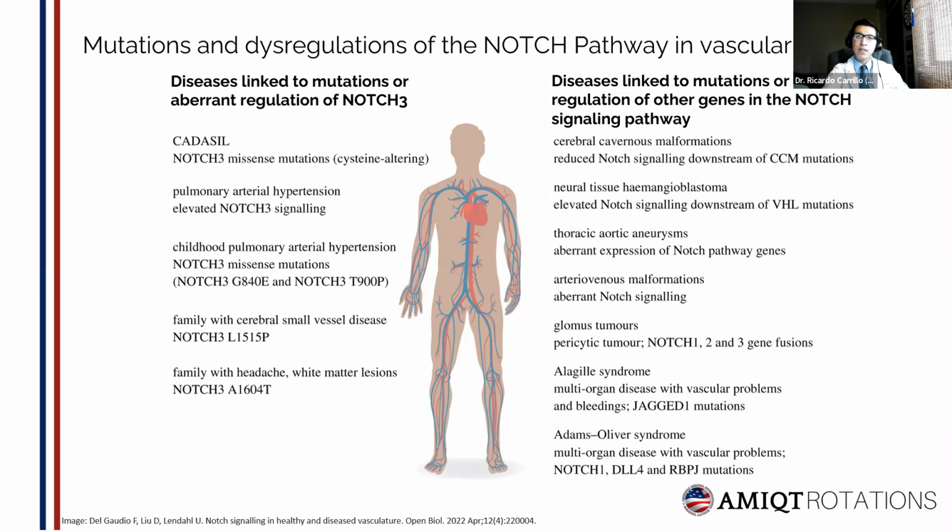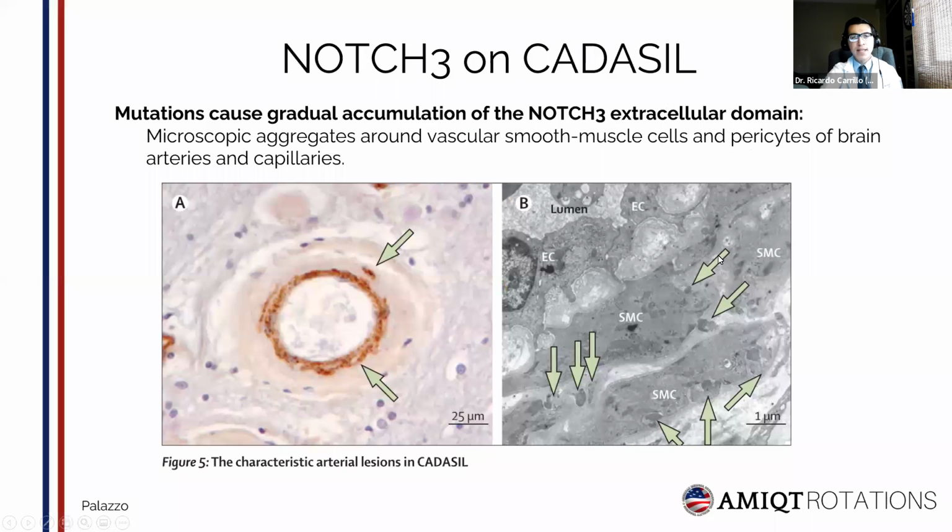We can see that NOTCH3 is involved also in pulmonary arterial hypertension, childhood primary hypertension, and patients with cerebral small vessel disease and white matter lesions, while the general Notch signaling pathway is involved in cerebral cavernous malformations, neural tissue hemangioblastoma, thoracic aortic aneurysms, arteriovenous malformations, glomus tumors, and other diseases like the multi-organ diseases with vascular problems such as Alagille syndrome and Adams-Oliver syndrome.